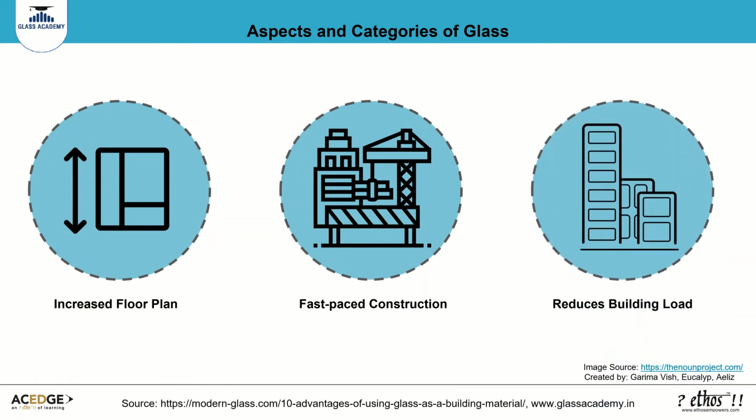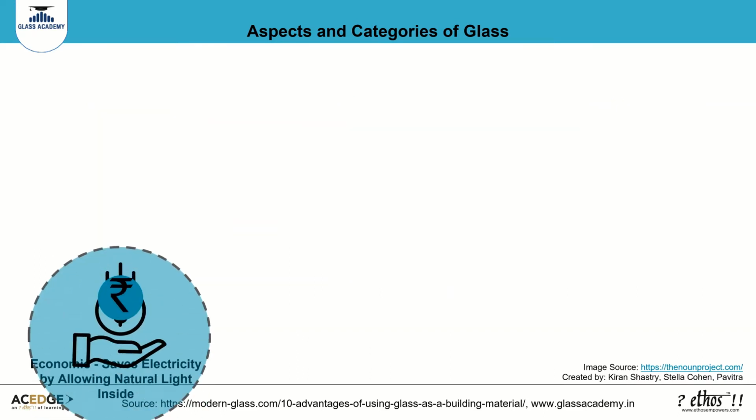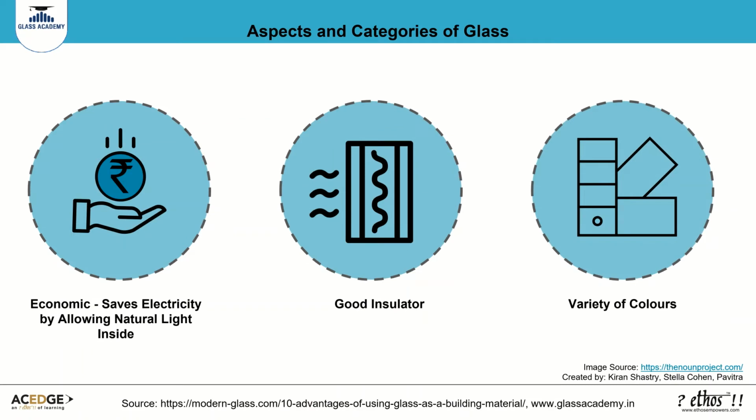Taking up lower floor space, they can be used as partitions providing more carpet area. Easily available and mass-produced, it can be used for fast-paced construction. It is lighter compared to other construction material and hence reduces the building load. It is economic, that is, glass saves energy by allowing in natural light even when you close your windows and doors. Being a good insulator, it can be used in extreme weather conditions. It is available in a variety of colors and textures.